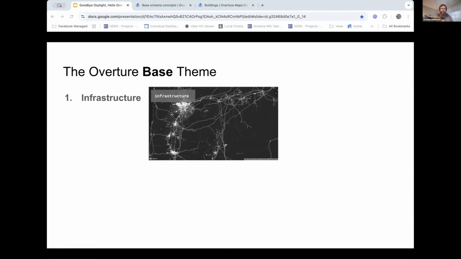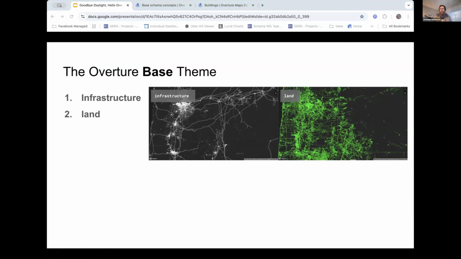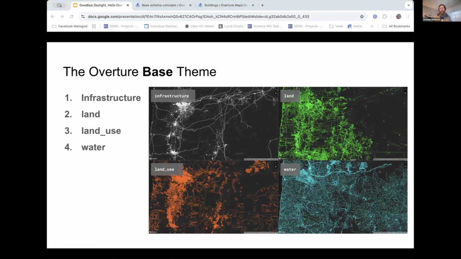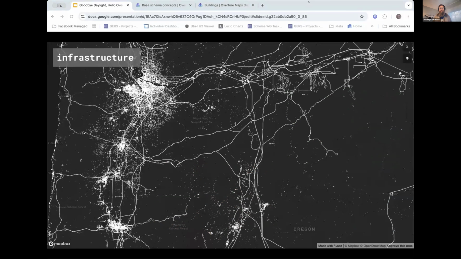First, we have infrastructure, land use, and water. Now, we also have bathymetry and land cover, but those don't include data from OSM, so I'm not going to talk about those today. So first, let's take a look at what is in the infrastructure type.